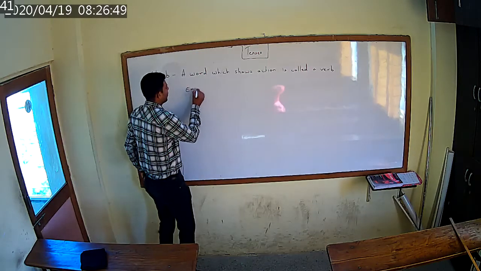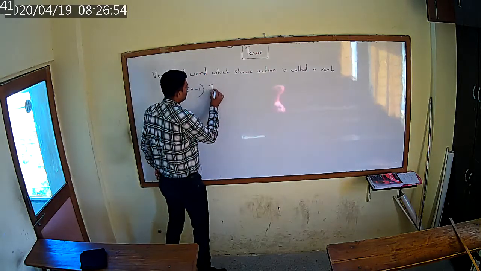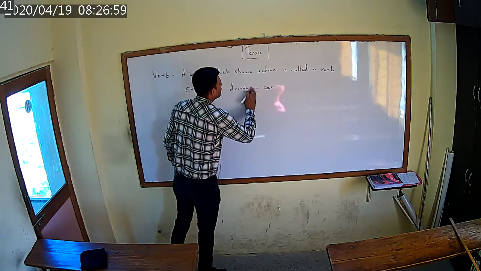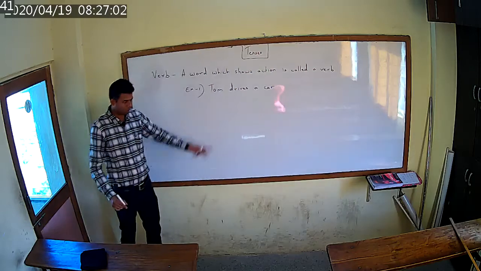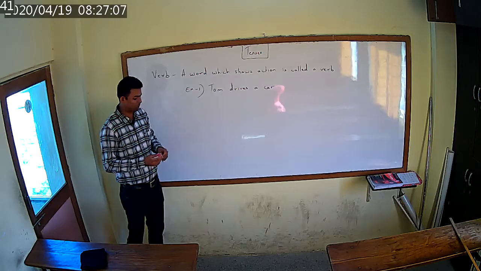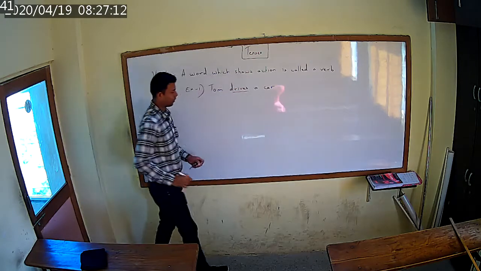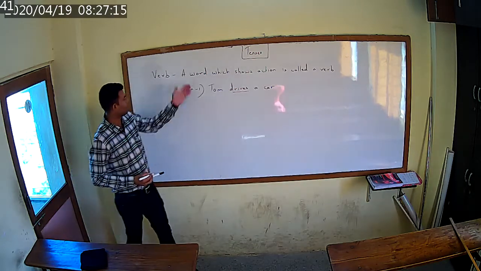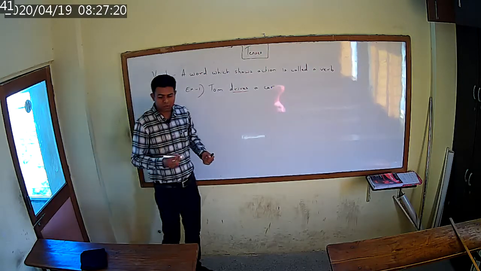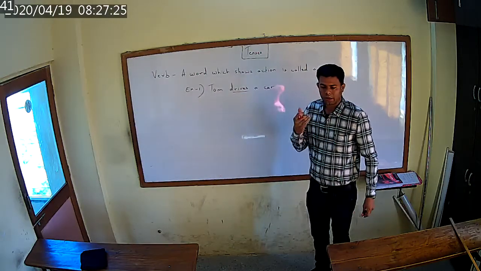Just for example, if I say, Tom drives a car. Okay, this is our example. Now, in this, you have to identify what is the verb. In this sentence, the verb is drive. As I told you, a word which shows the action of driving. Whenever you are driving, that means it is an action word.